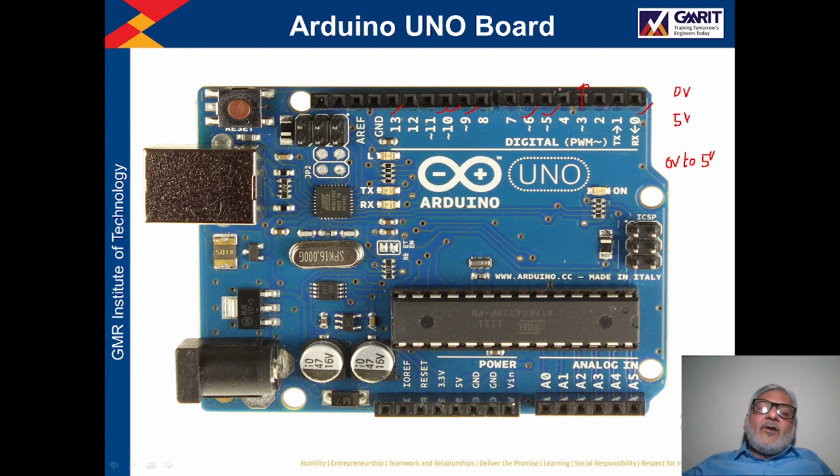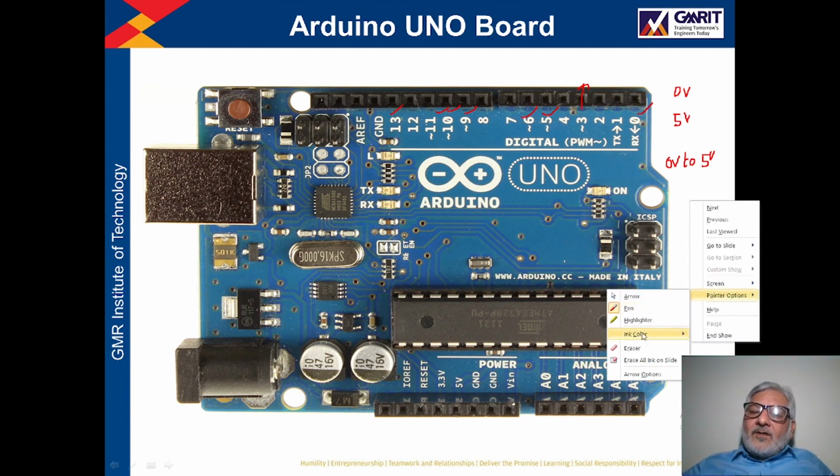So these pins have dual function. Dual function means they can be used as digital input output pins, as well as they can be used as analog output pins, right? And here the analog signals will be generated by using the pulse width modulation technique. So we will discuss this pulse width modulation technique separately in a separate application. At that time, in detail, we will discuss how we generate the analog signal by using the PWM technique.